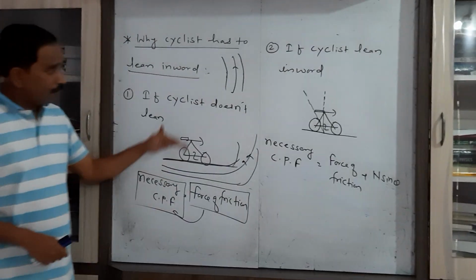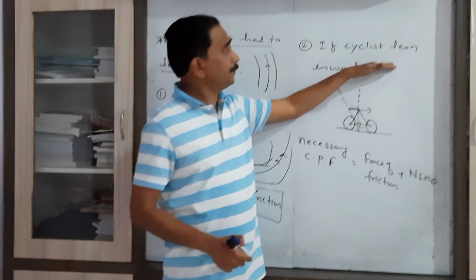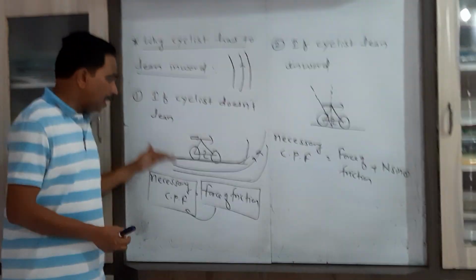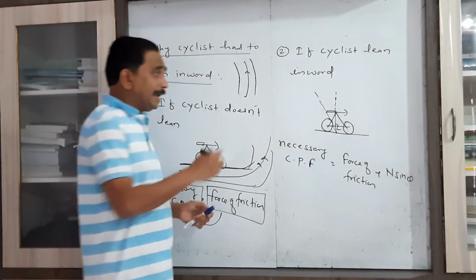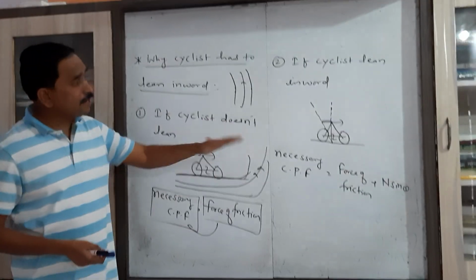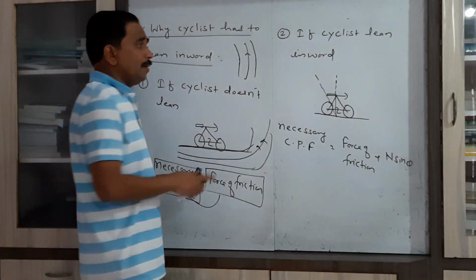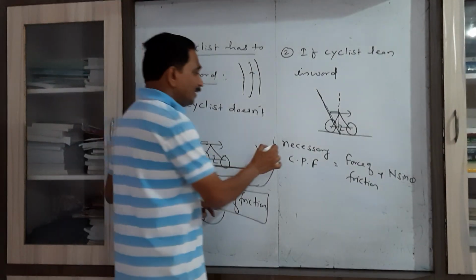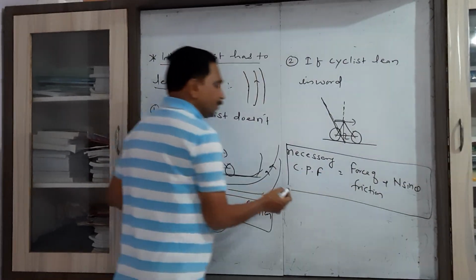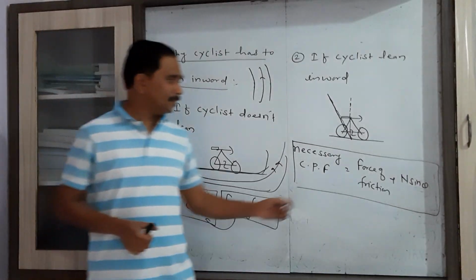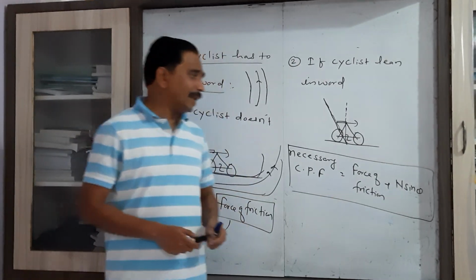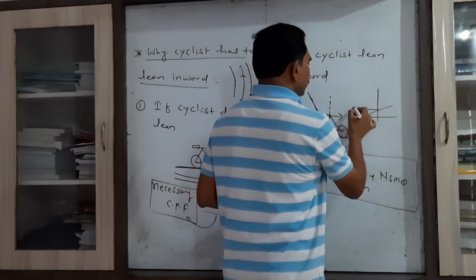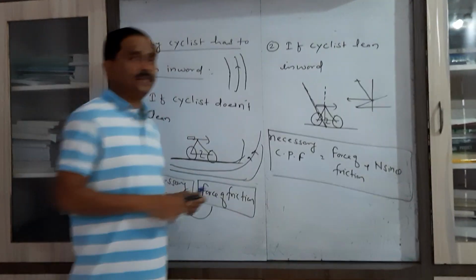Now on the other hand, if we consider again the same cyclist moving along the same road, but in the second case the cyclist leans inward, then what happens? Because of this special arrangement, the necessary centripetal force is now provided by two factors, that is the force of friction as well as one component of normal reaction, that is the N sin theta.